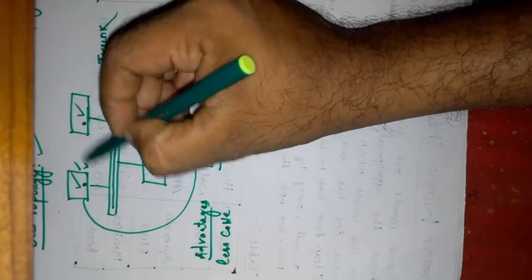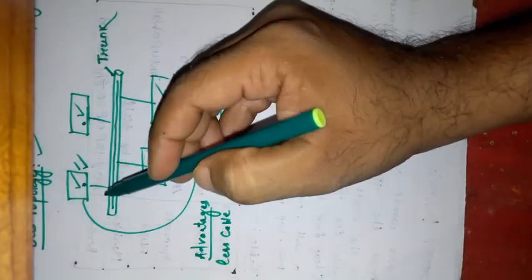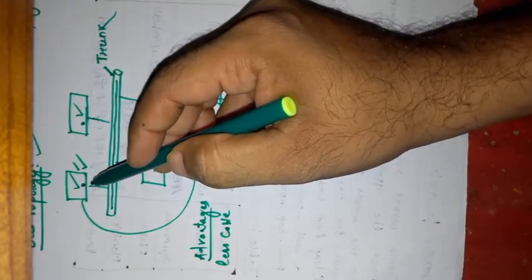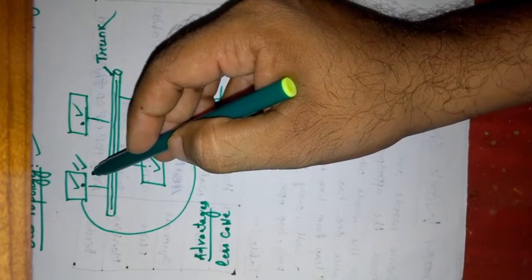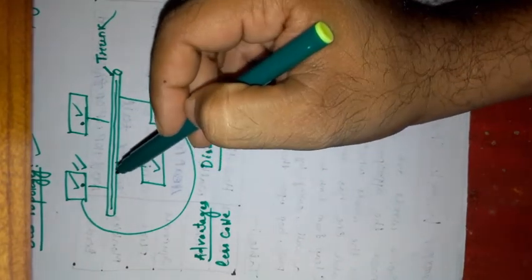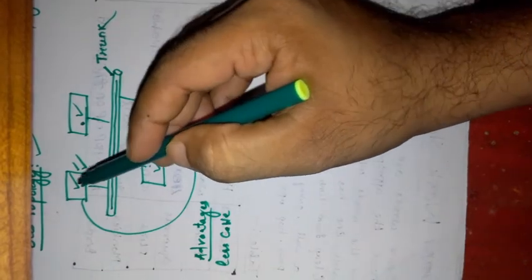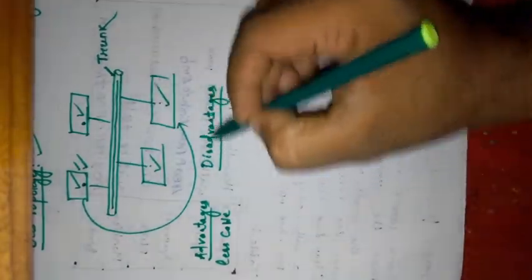Suppose this device is going to stop its operation. If that device stops operation, we cannot troubleshoot easily. It is difficult to find out what the problem is. That is the main disadvantage.